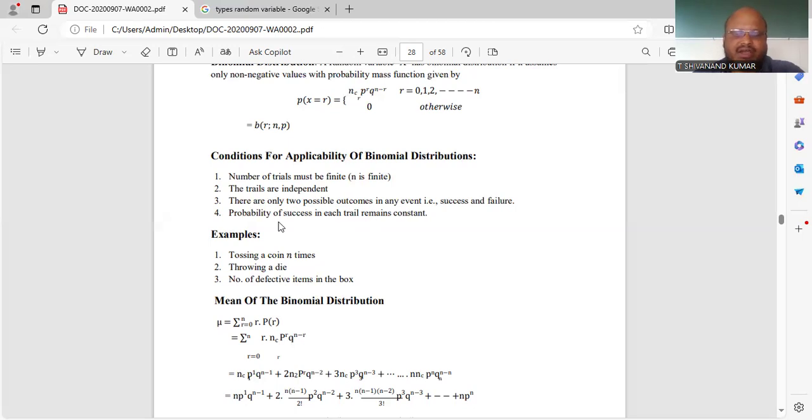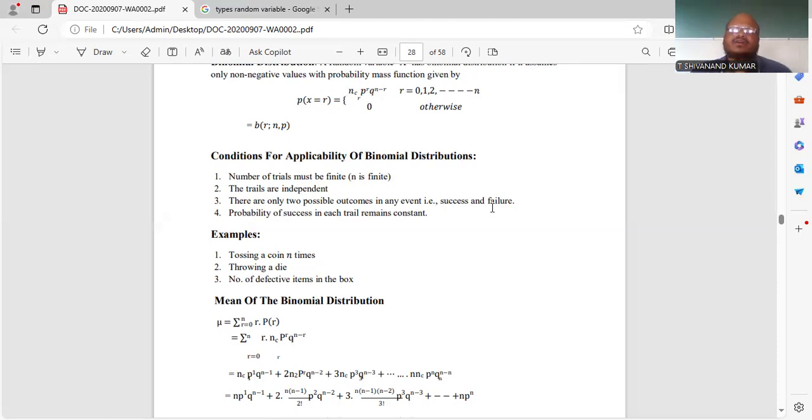And the probability of success in each trial remains constant. You have to remember that when you are applying the binomial distribution, the probability of success in each trial must be constant and does not change. So if these four conditions are satisfied in a problem, then you can apply the binomial distribution.